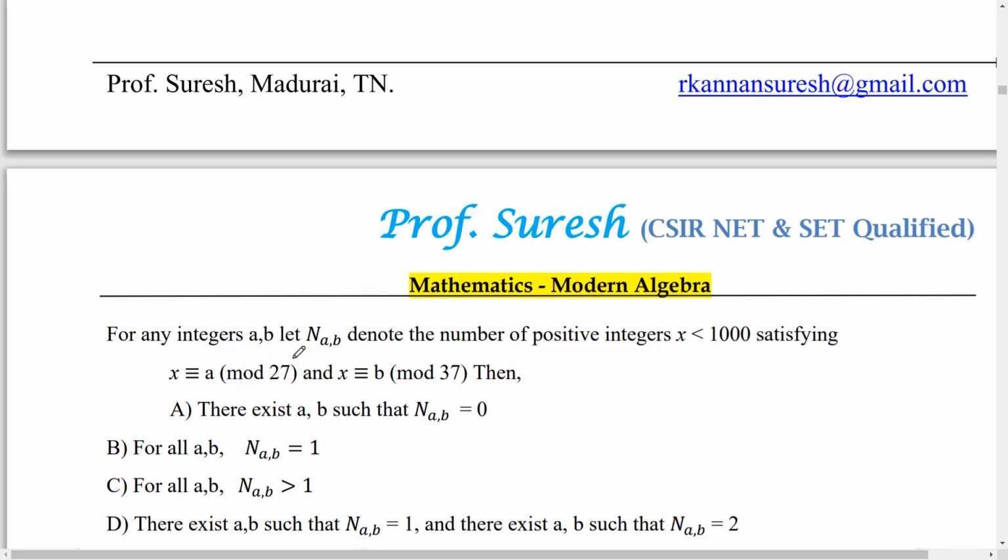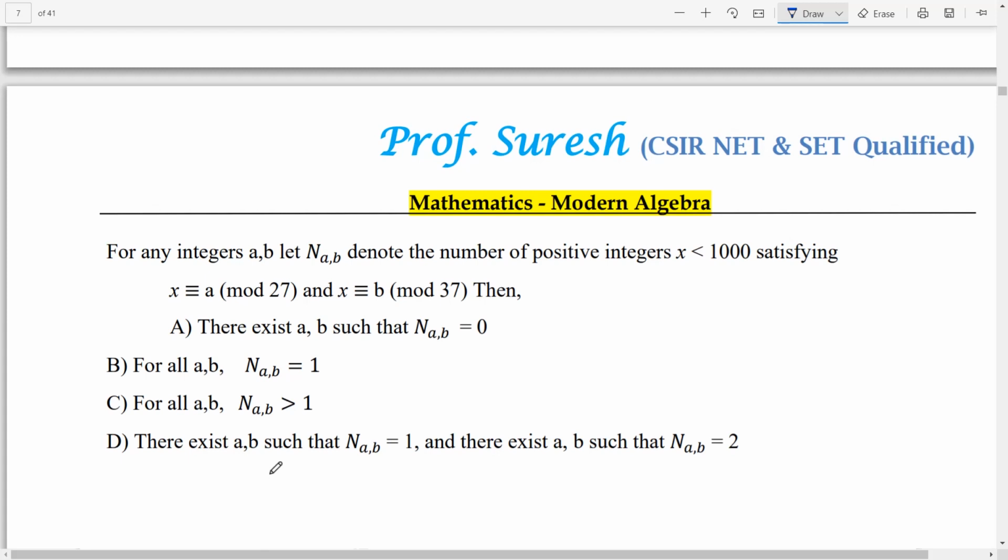For any integers a, b, let n(a, b) denote the number of positive integers x less than 1000 satisfying x is congruent to a mod 27 and x is congruent to b mod 37. Then, what about this n(a, b)? There exist a, b such that n(a, b) equals 0, or for all a, b, n(a, b) equals 1. For all a, b, n(a, b) greater than 1. There exist a and b such that n(a, b) equals 1, and there exist a and b such that n(a, b) equals 2.